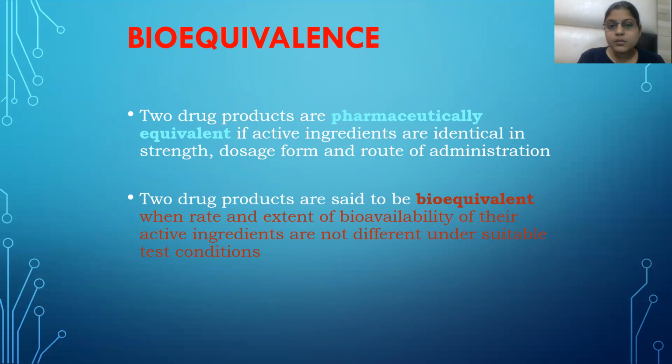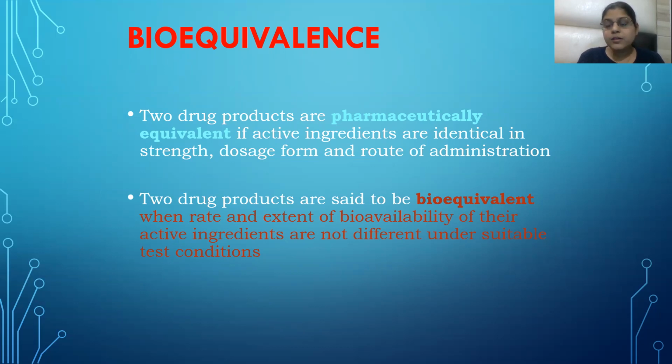Two drug products are said to be bioequivalent when the rate and extent of bioavailability of their active ingredients are not different under suitable test conditions. They are bioequivalent if their bioavailability is within plus or minus 20%.